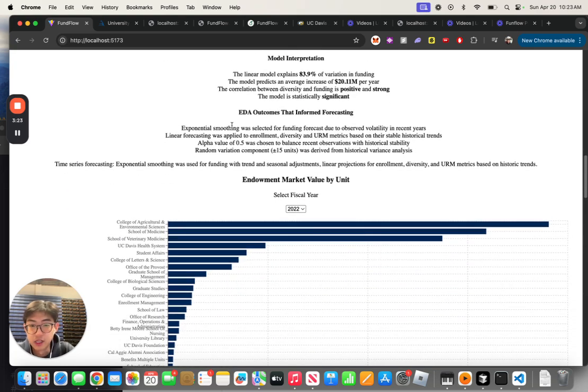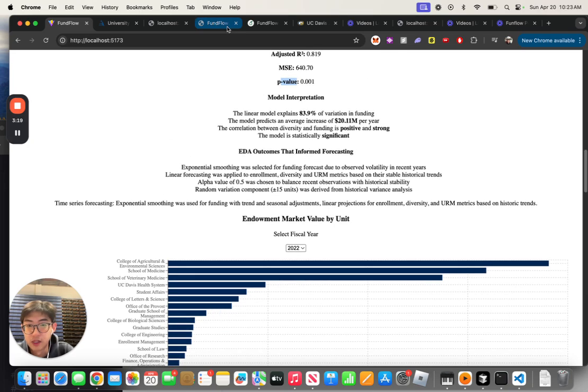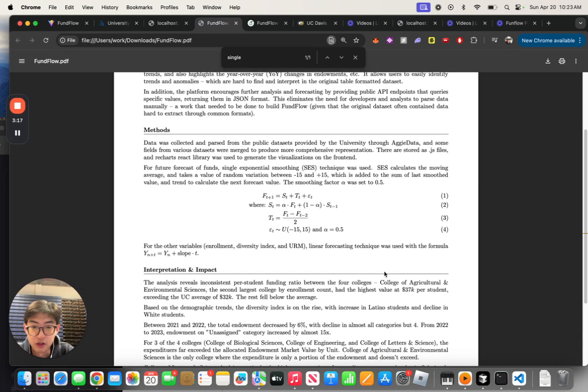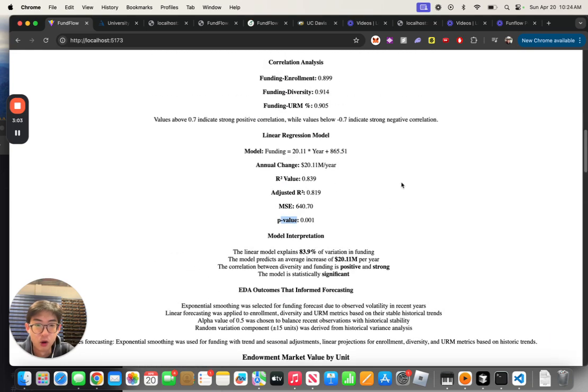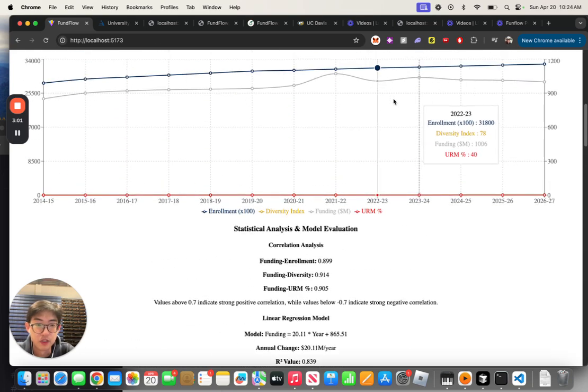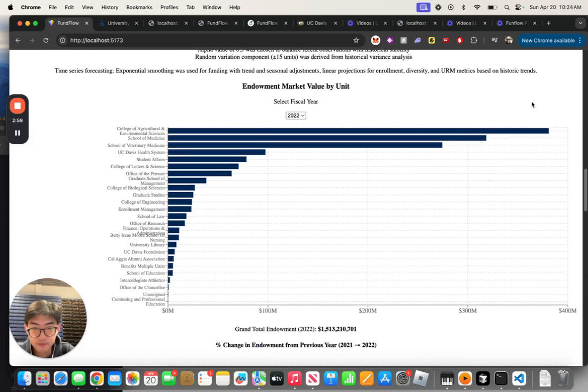Yeah, and the single exponential smoothing technique, I was able to use the formula which I've outlined here in this PDF. But essentially, I chose the smoothing factor as 0.5, and then there's also a random variation component, which chooses from -15 to +15. All of that gets added to the previous trend to make the forecast.